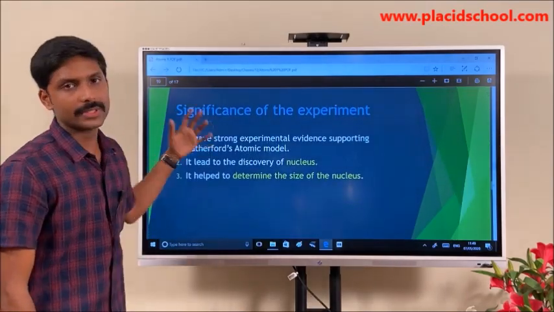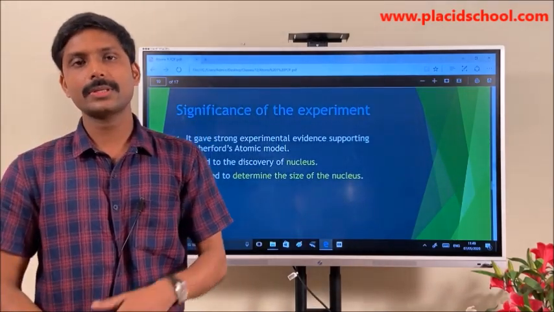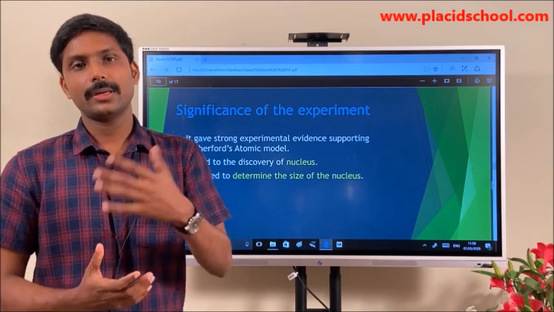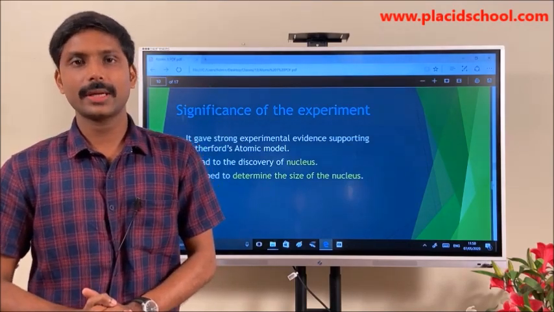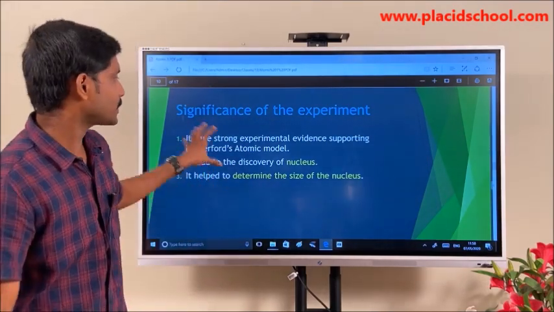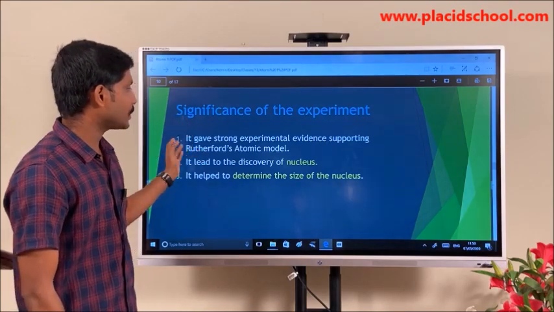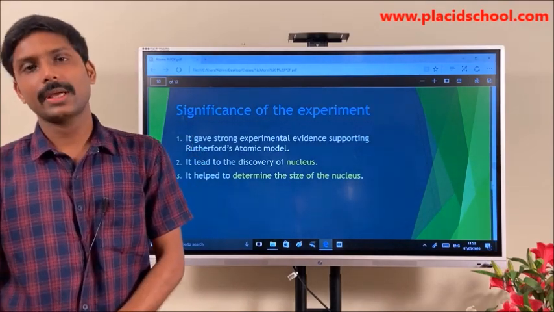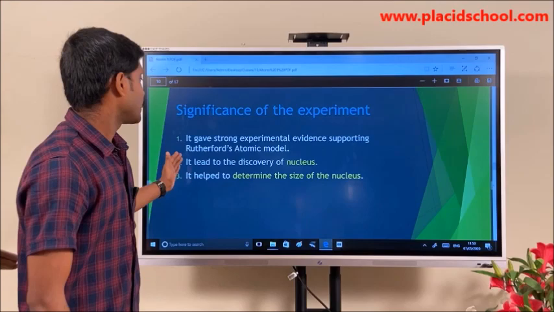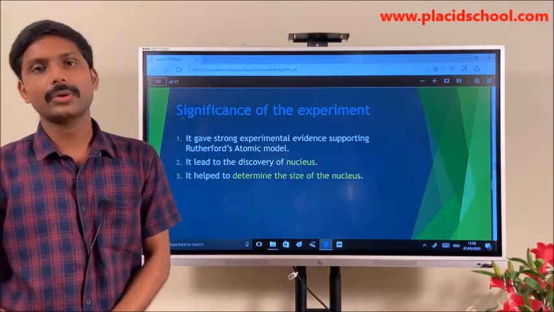The significance of this experiment. What is the significance? This was an experiment which was done by Rutherford and his colleagues. It has provided evidence supporting Rutherford's atomic model. It led to the discovery of the nucleus.